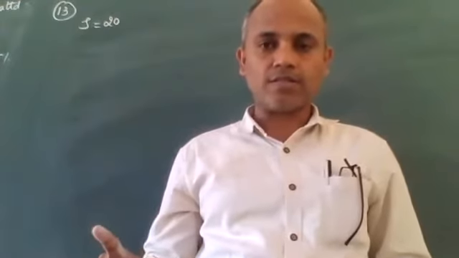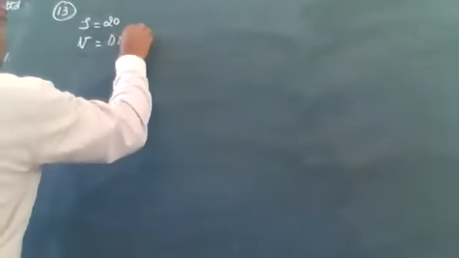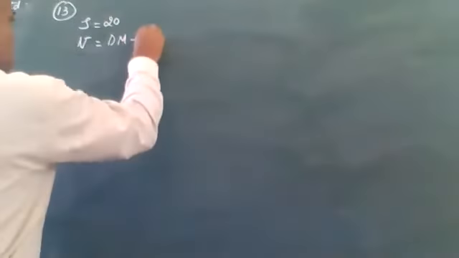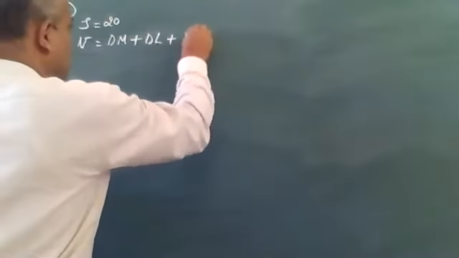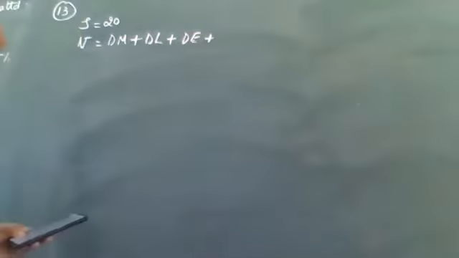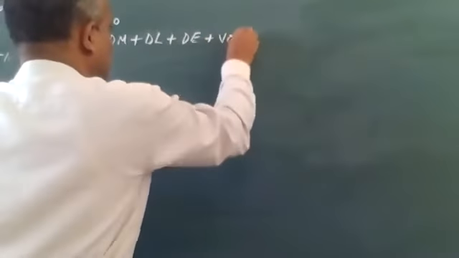All direct cost is variable. Very good. So direct variable cost is direct material plus direct labor plus direct expenses plus variable overheads.